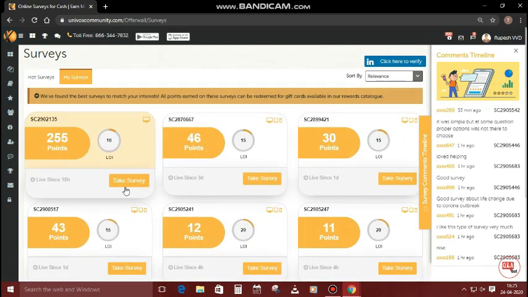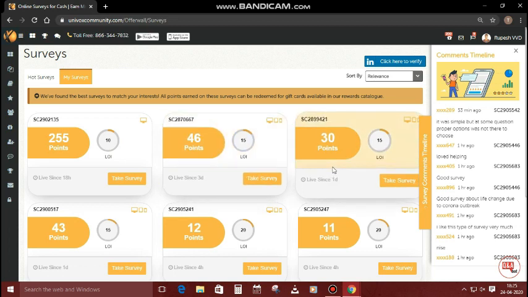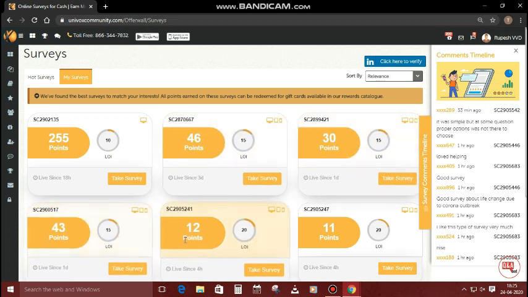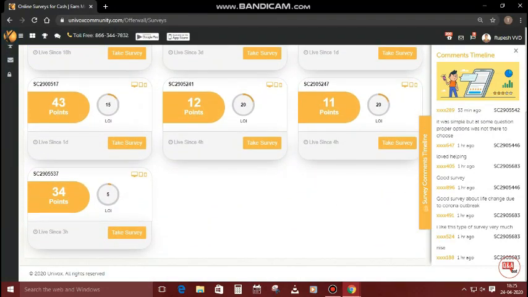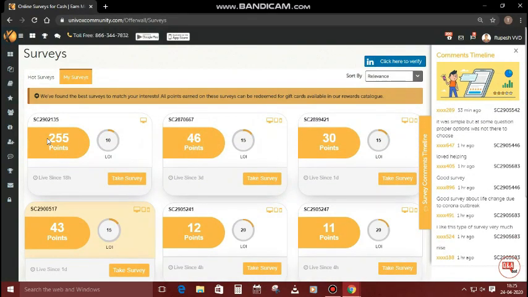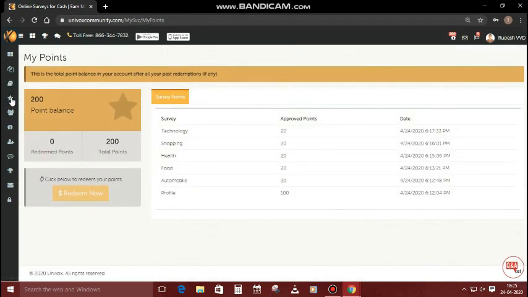Next, they are providing surveys based on your profile. You can see here they are providing a lot of surveys. The first one is 255 points, which means $2.5 for completing one survey. They will provide surveys based on your mobile phone or your computer. You can see here there are a lot of surveys which are 46 points, 30 points, 43 points, 12 points, 11 points, so many of them.